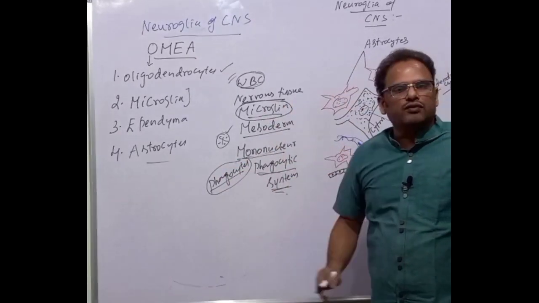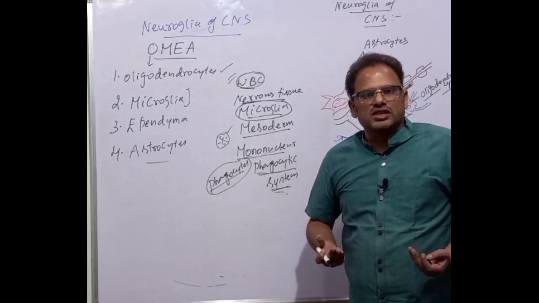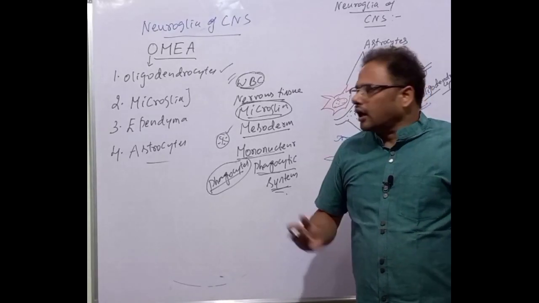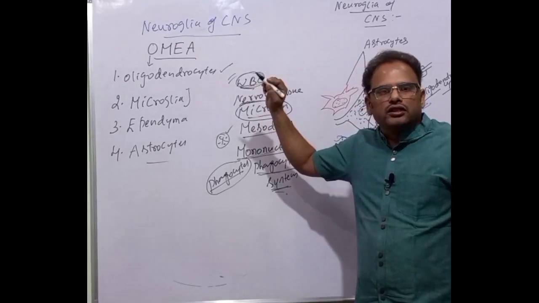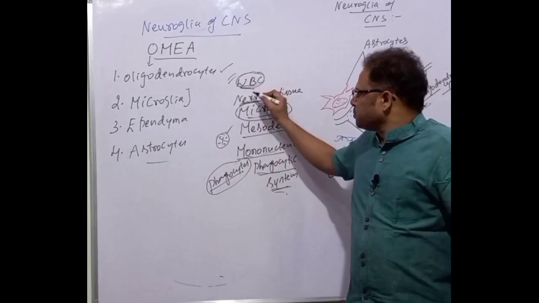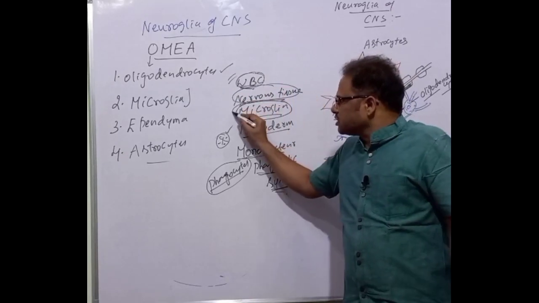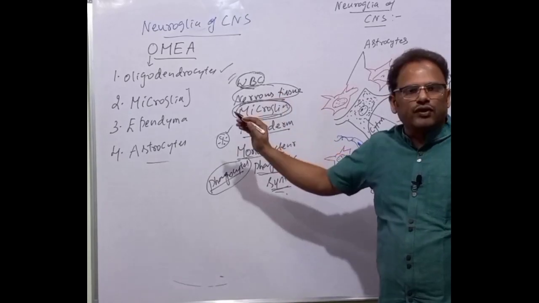Whenever the nervous tissue has injuries and infections, for example a bacterial or viral infection, then the microglia are activated, the WBC are activated, and they go to the extravascular spaces of the nervous tissue and are formed into special cells called microglia. They can engulf and kill the bacteria.